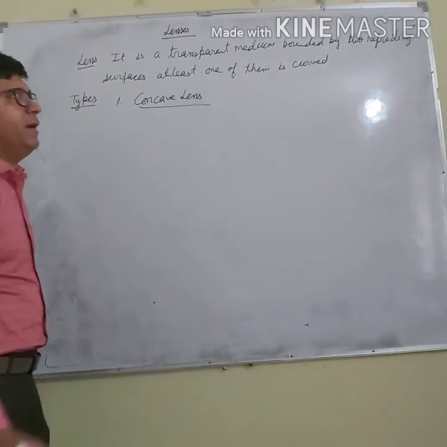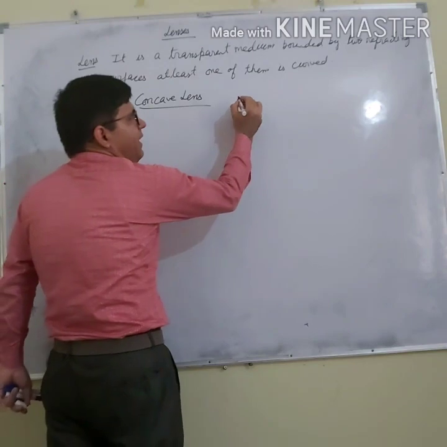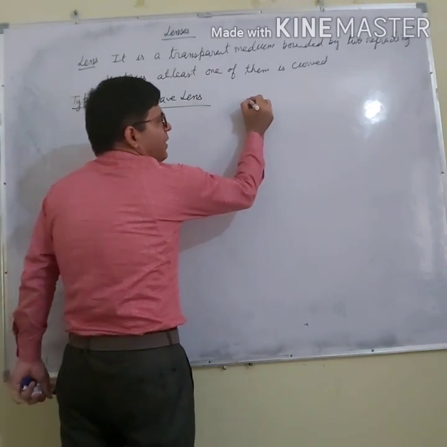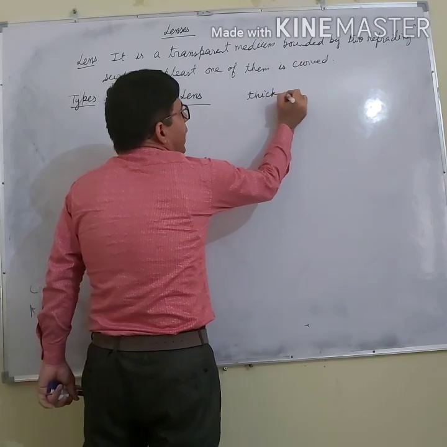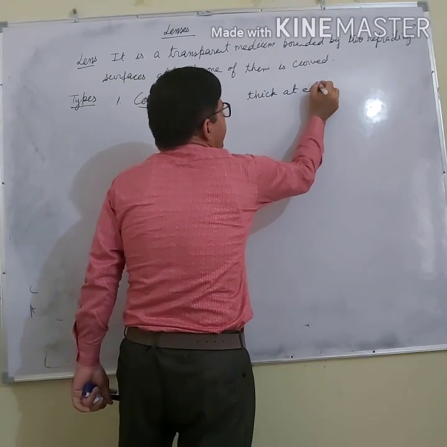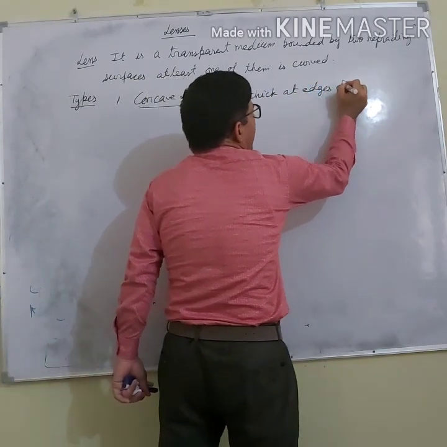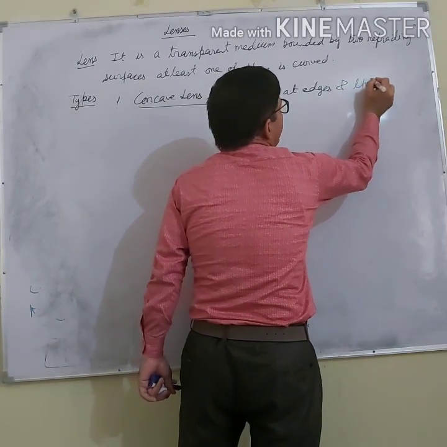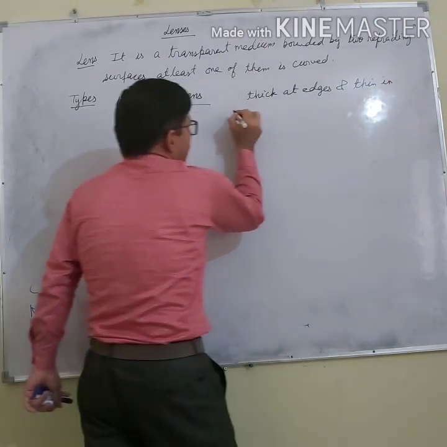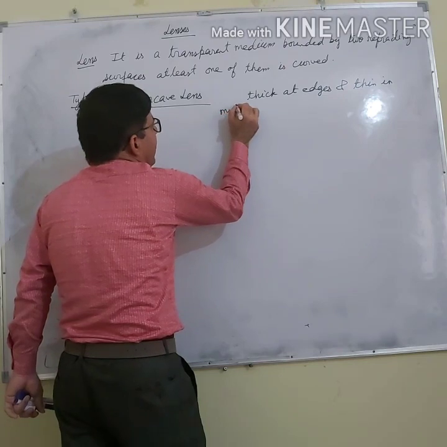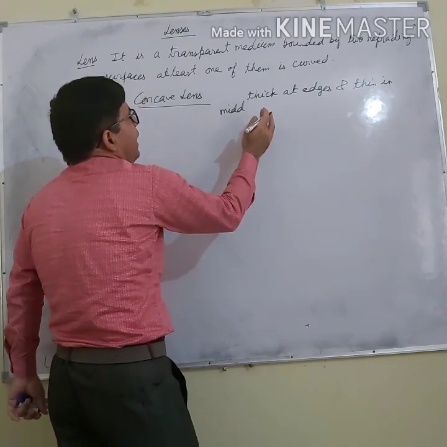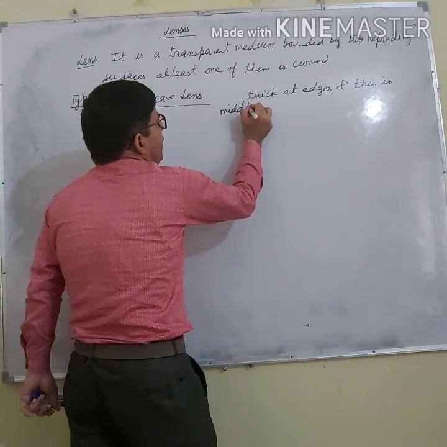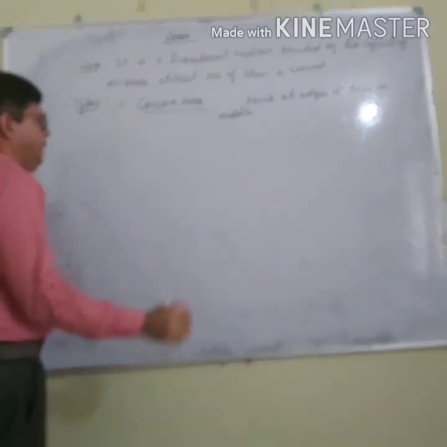A concave lens is a lens which is thick at edges and thin in the middle.